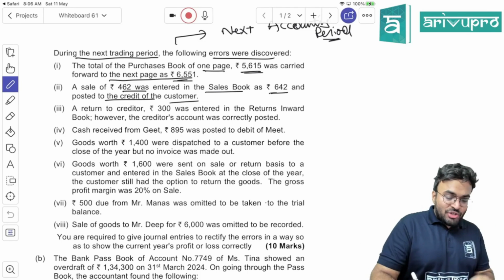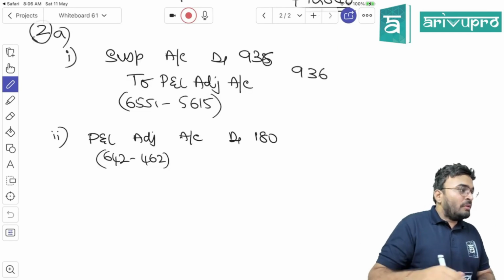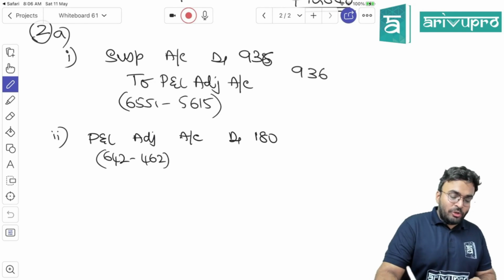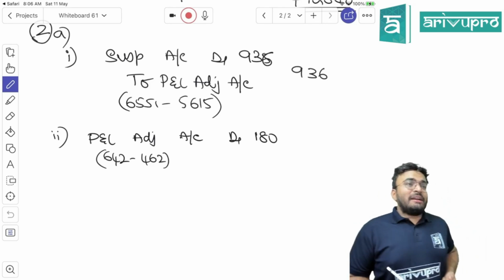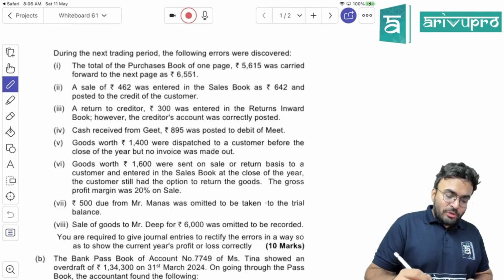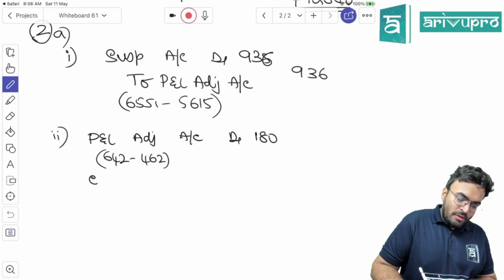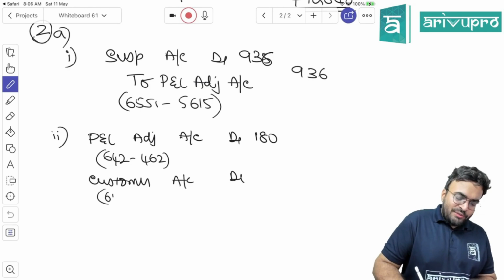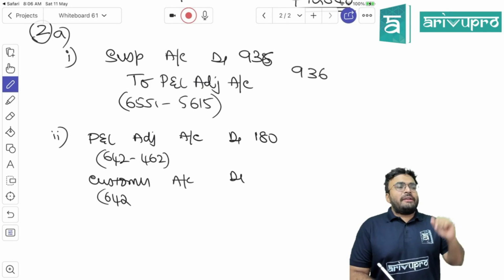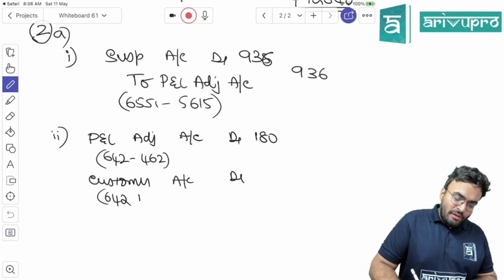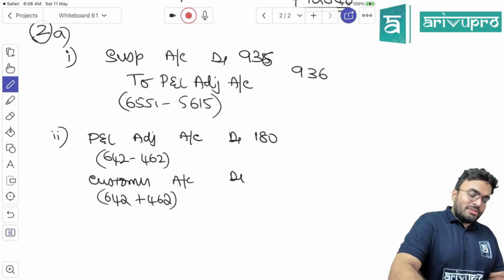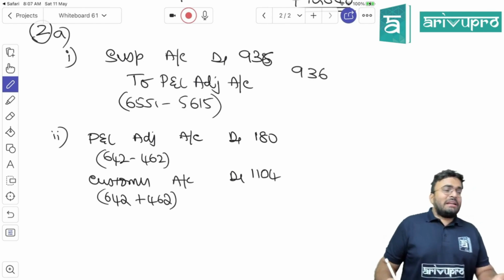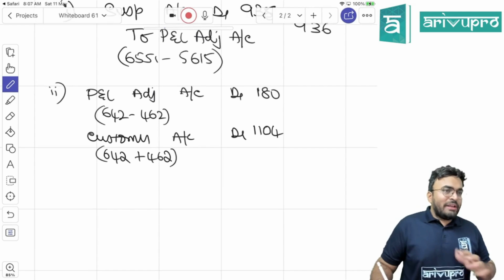Customer should be debited for how much? 462. What did we do to the customer? We credited the customer for 642. Should I remove that wrong credit? Customer account debited. How much should I remove? 642 I should remove. Then should I put the correct debit? How much is the correct debit? 462. So 642 plus 462, you have 1104. Is the rectification complete? What we had to correct, we corrected.